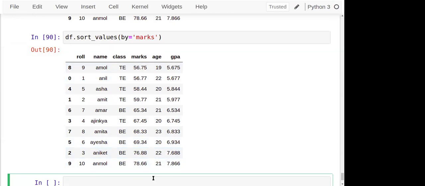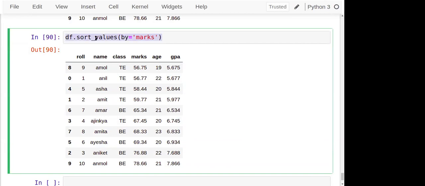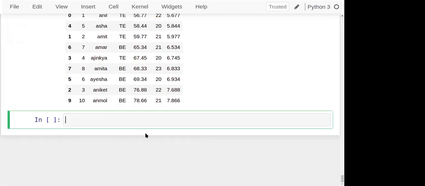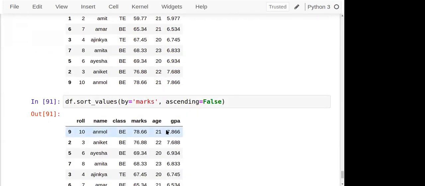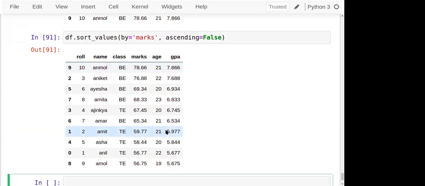And after that, I want the top five. For that we can use the head method. And one more thing, I want to perform the descending sort on it. To do the descending sort, here I'll use ascending is equal to false. Yes, check it. I'm making ascending false, and now 78 is highest, then 76, then 69, then 68, then 67. We'll go on performing operations. So these are the methods that we can use.